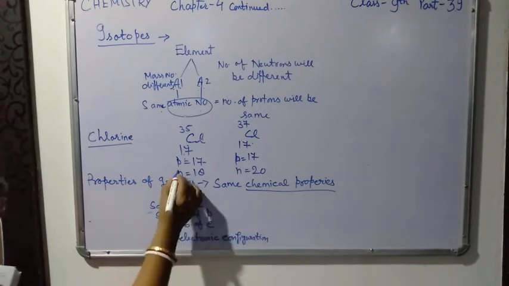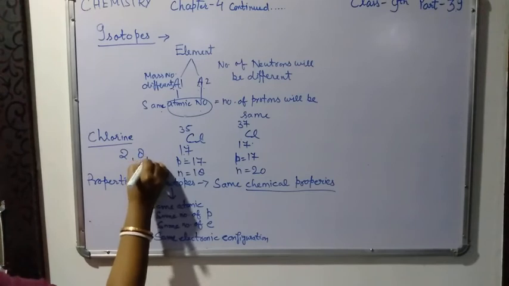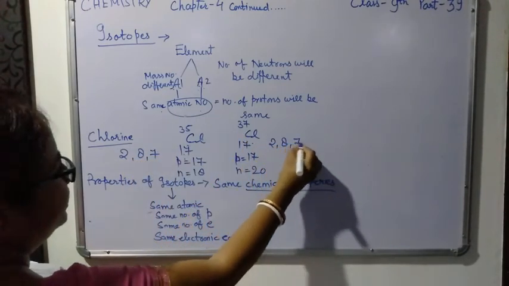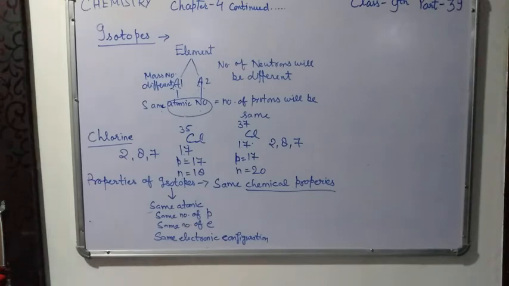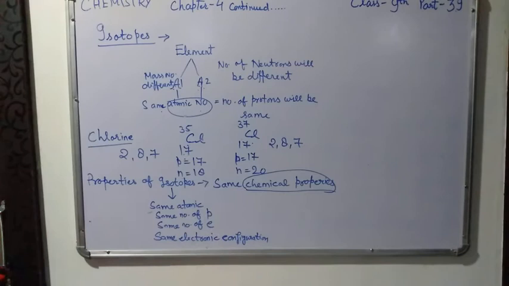In the first isotope of chlorine, the electronic configuration will be 2, 8, 7, and in the second case also the electronic configuration will be 2, 8, 7. So chemical properties are determined by electronic configuration only.